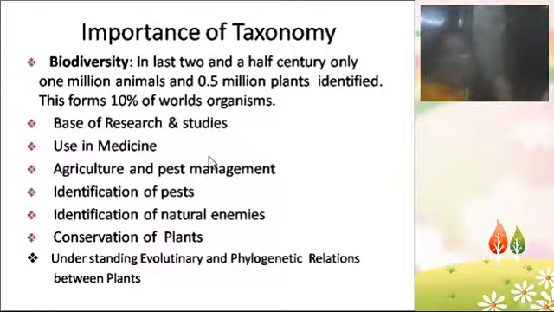So if you know so much information about the plants, all that information will be used in medicine. So that will be used in agriculture and pest management studies. So taxonomy information will be used in the identification of pests, and it's used in the identification of natural enemies. It's used in the identification and conservation of plants, understanding the evolutionary and phylogenetic relations between the plants. So for all these aspects, the taxonomy will be used in the biodiversity studies, in research and studies, in medicine. Taxonomical studies will be used in medicine.